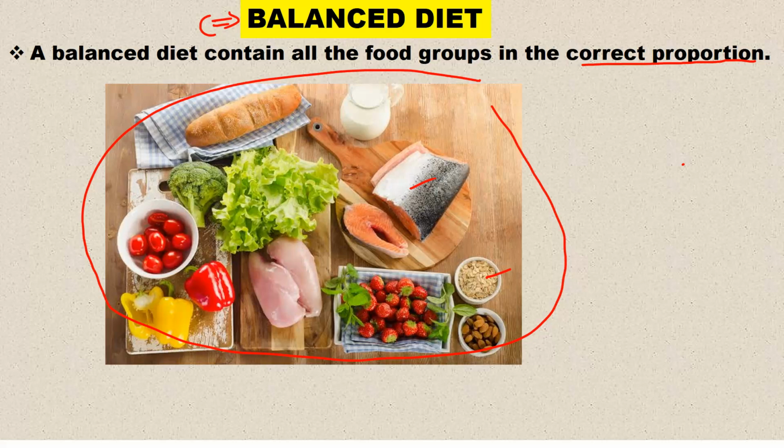So when you talk of a balanced diet, it means it needs to have carbohydrates, proteins, lipids, and also vitamins, minerals, and all those. So they need to be part of this balanced diet. Very important.